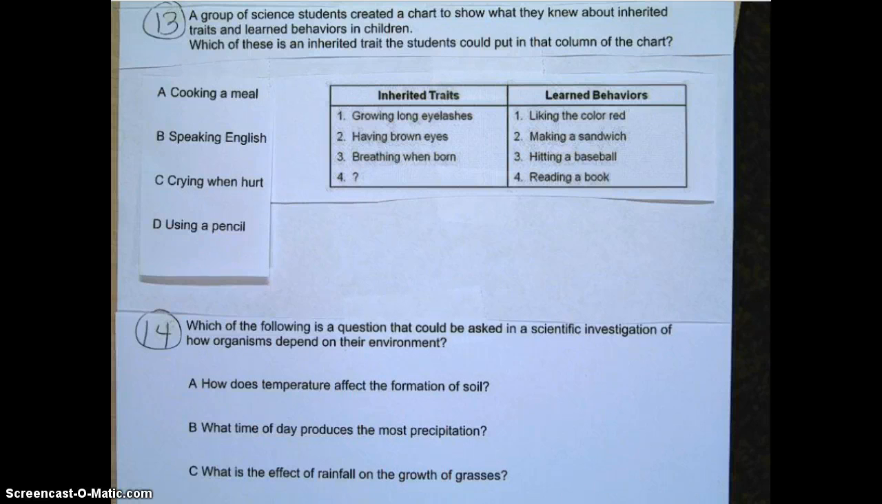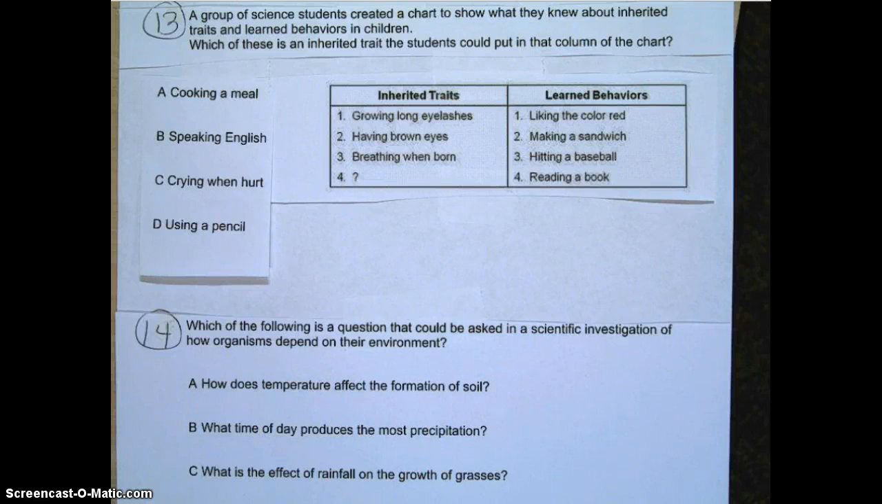Learned behaviors. 1, liking the color red. 2, making a sandwich. 3, hitting a baseball. 4, reading a book. Which of these is an inherited trait that the students could put in the column of the chart for inherited traits? A, cooking a meal. B, speaking English. C, crying when hurt. D, using a pencil.